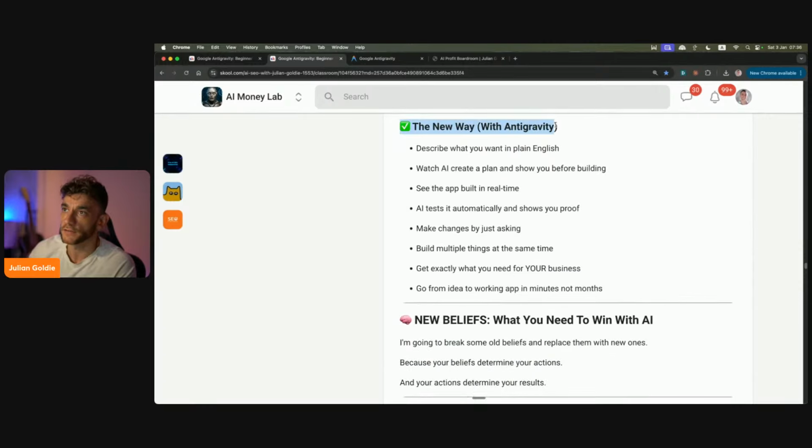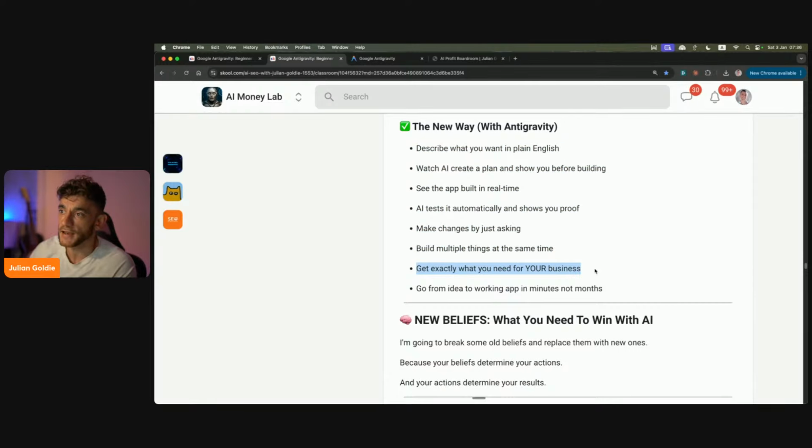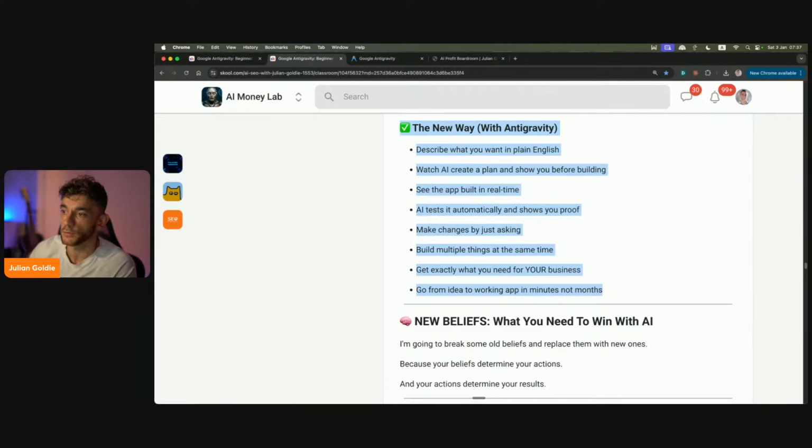The new way with anti-gravity is you describe what you want in plain English, you watch AI create a plan and show you before building, see the app in real time, AI tests it automatically and shows you proof. You make changes by just asking, build multiple things at the same time. You can open up multiple windows if you want to over there. You get exactly what you need for your business, and you go from idea to working app in minutes, not months. That is a new way, my friends, and that's what we're talking about today.